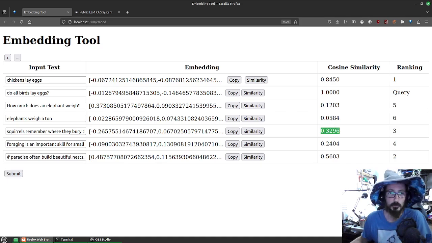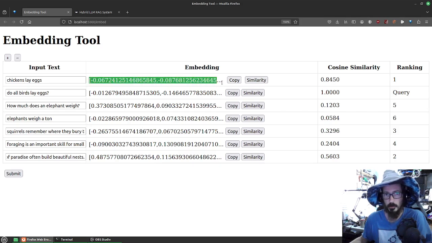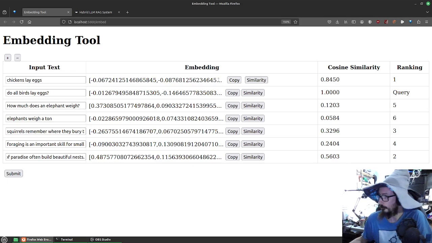So this is just my quick little embedding demo to hopefully illustrate those concepts a little bit. You don't need to see these numbers to know that it's really long, but these numbers represent that text.